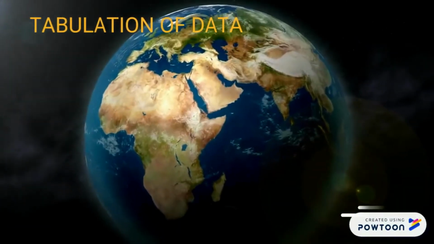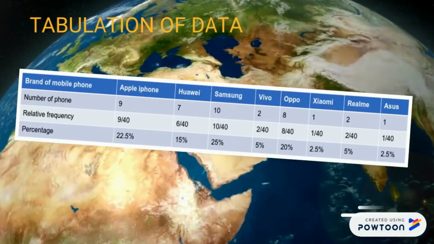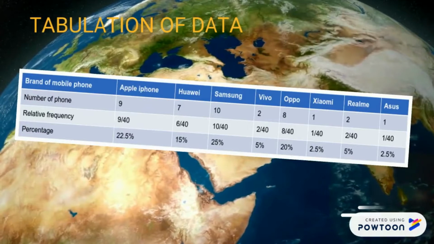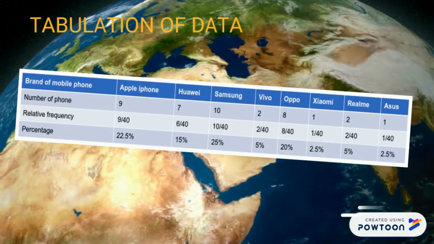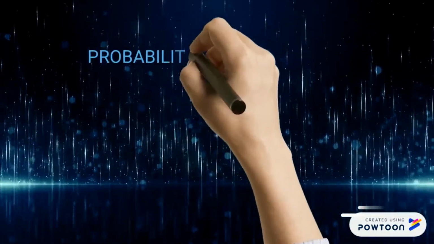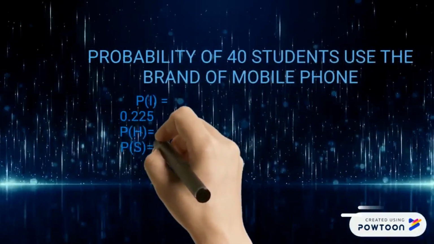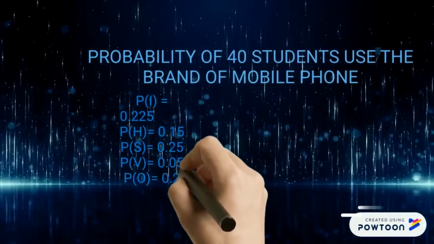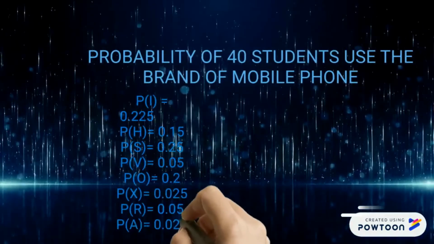On the tabulation, we can see the relative frequency of all the brands of mobile phone. Other than that, we can also use the frequency to calculate the probability of the brand of mobile phone used. The probability of iPhone is 0.225.